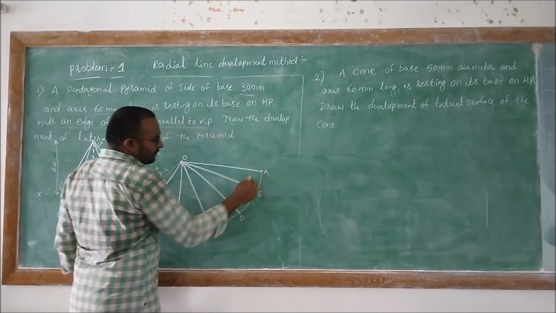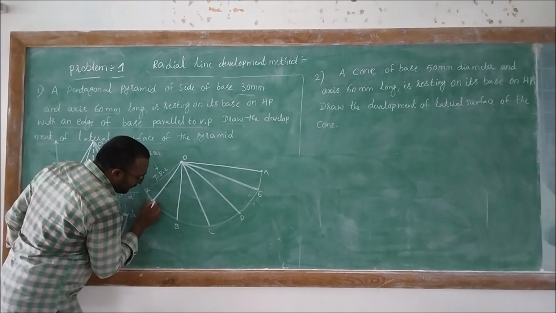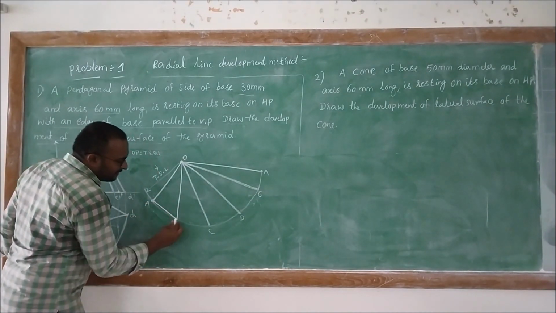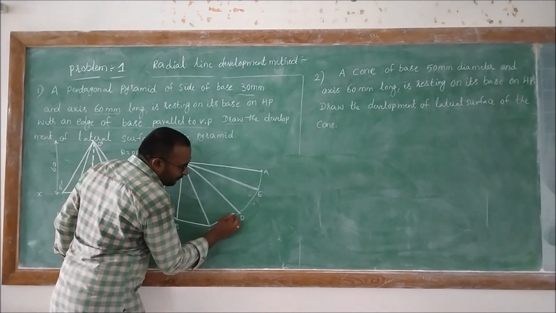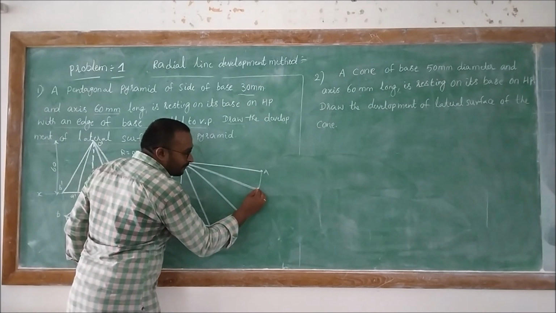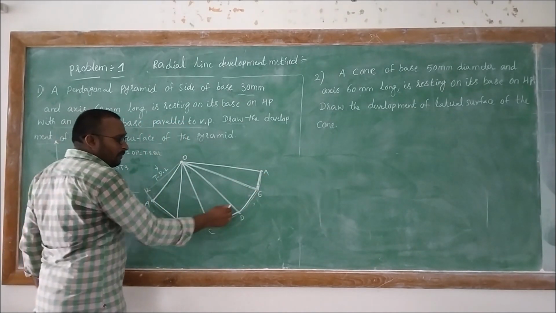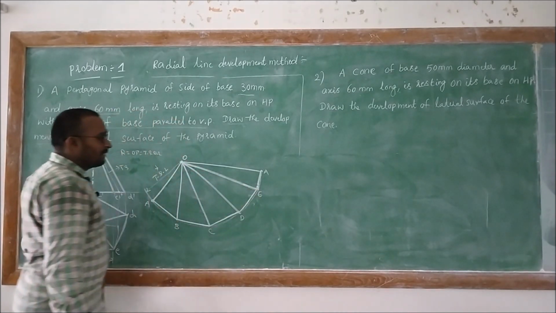And then finally, we must draw the thick lines. So this circle will be thin, and the thick line should be drawn. Right? So 1, 2, 3, 4, 5 lateral surfaces are going to be developed.